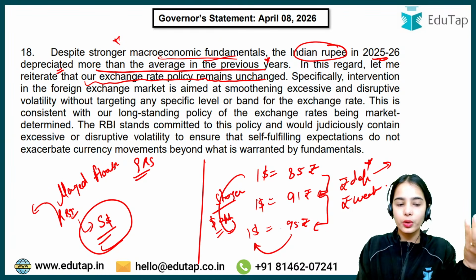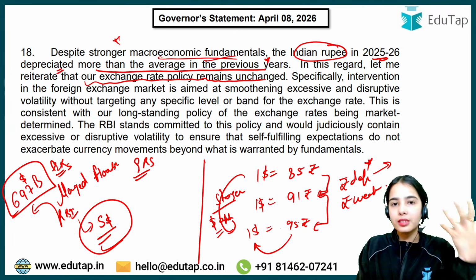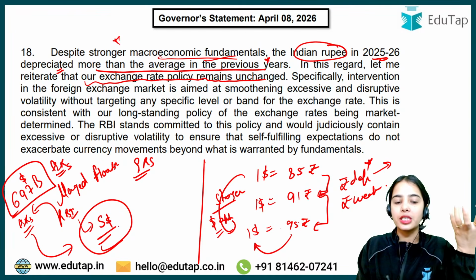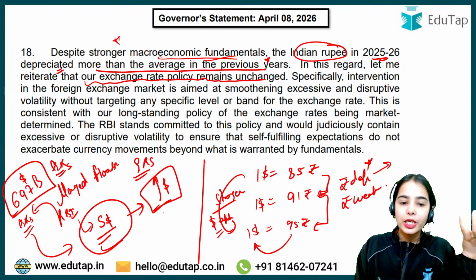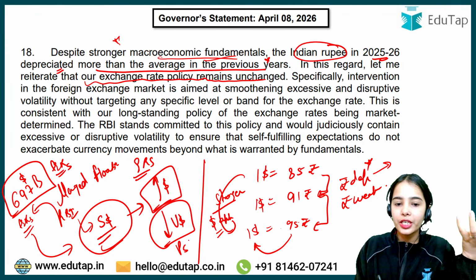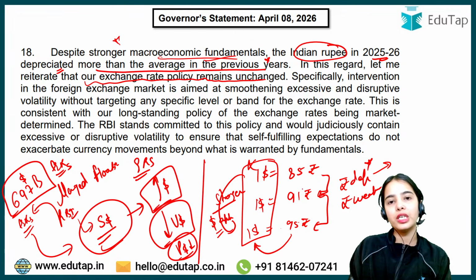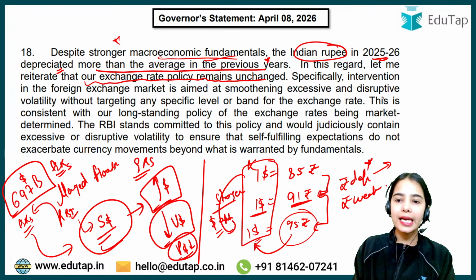RBI has the buffers. There are nearly $697 billion of foreign exchange reserves that RBI has right now. So from these foreign exchange reserves, RBI will supply the dollars in the market. When there is more supply of a product, when there is more supply of dollars, what will happen? The value of dollars will reduce, the price of dollars will reduce, the appreciation of dollars will stop. Before we were giving 95 rupees for $1. Now the value of dollars is reducing, so we will give 91 rupees for $1. So this is the idea, the intervention.